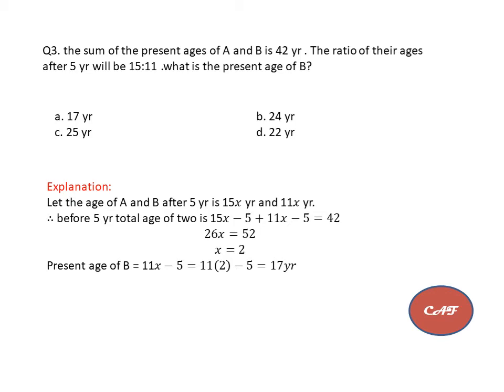Whatever they gave in ratio, I am taking as x value and some unknown value. So before 5 years, what will be those ages of A and B is 15x minus 5 and 11x minus 5. But in question, they mentioned that if you add both A and B ages at the present time, we will get 42. So I am adding both 15x minus 5 and 11x minus 5 is equal to 42. So by solving this equation, you will get x is equal to 2. In this question, he is asking present age of B. So present age of B is equal to 11x minus 5. If you substitute x value in this equation, you will get 17 years. So option A is the answer.